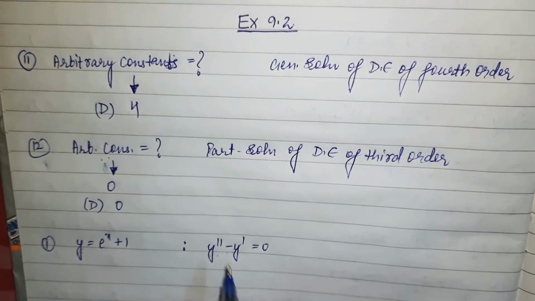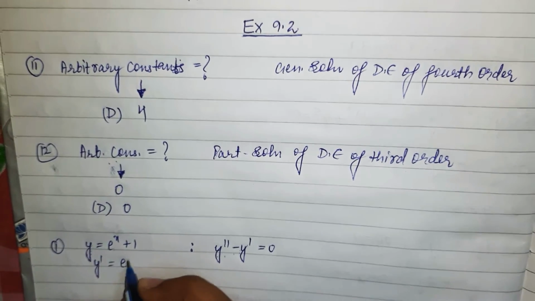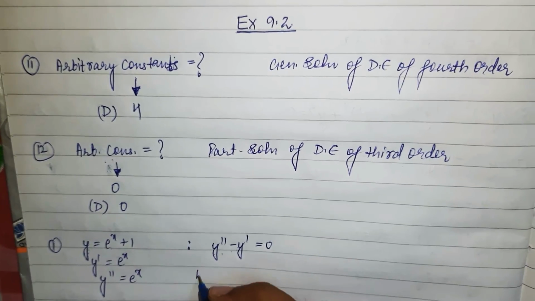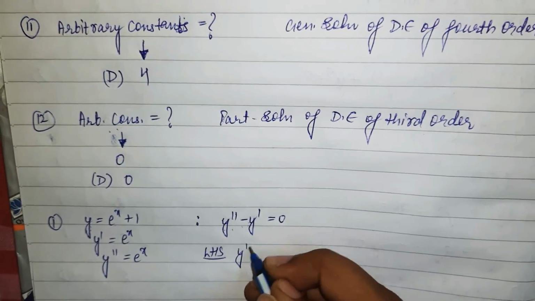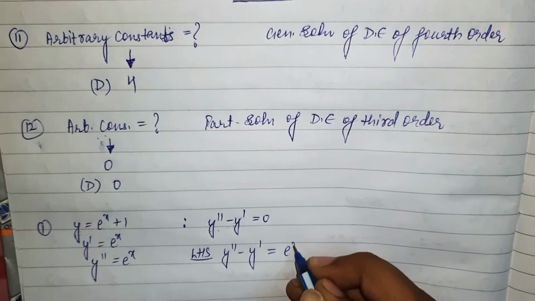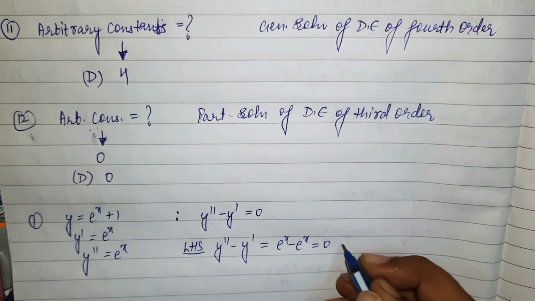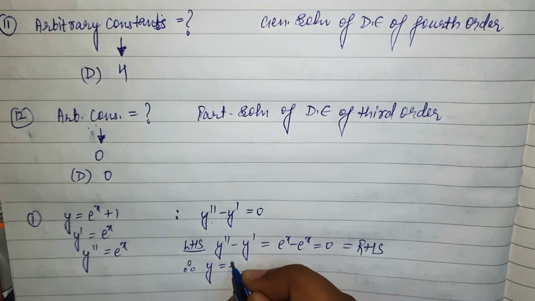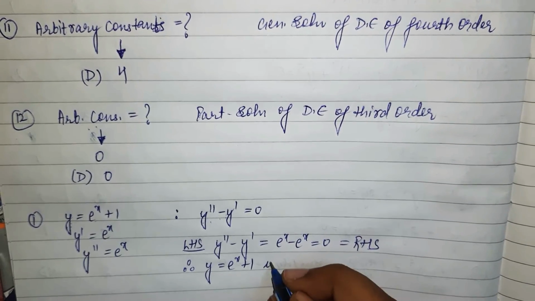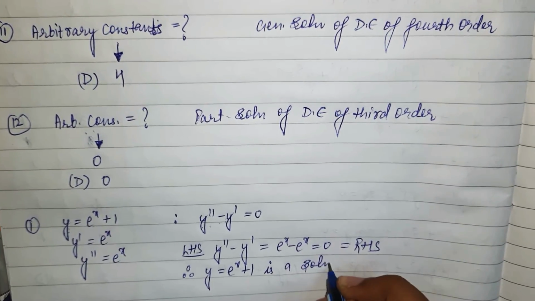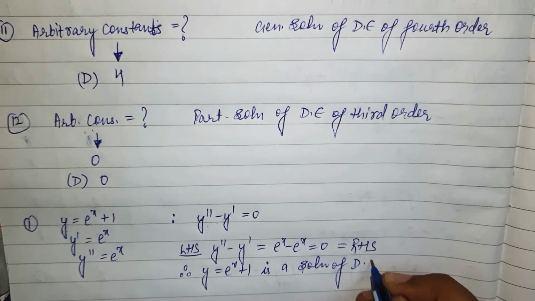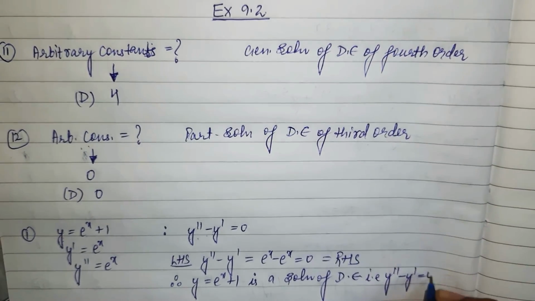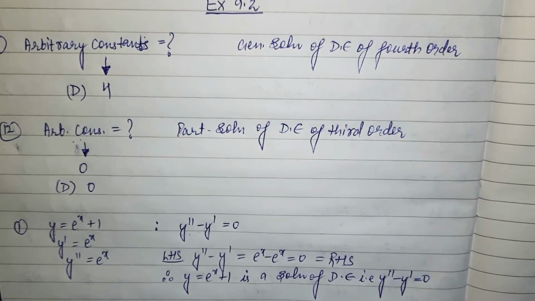Now come to y double dash. What is y dash? e raised to the power x plus 0. y double dash is e raised to the power x. So take LHS. LHS is y double dash minus y dash. So e^x minus e^x, you will get 0, which is equal to RHS. Therefore y = e^x + 1 is a solution of the differential equation y double dash minus y dash equals 0. This is the way you need to write it down.